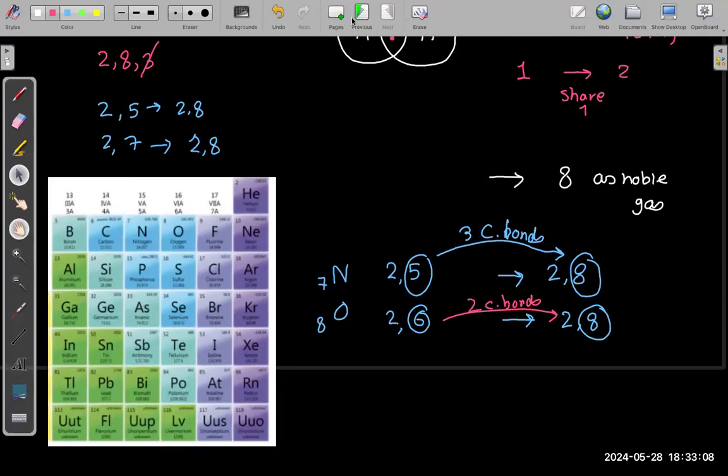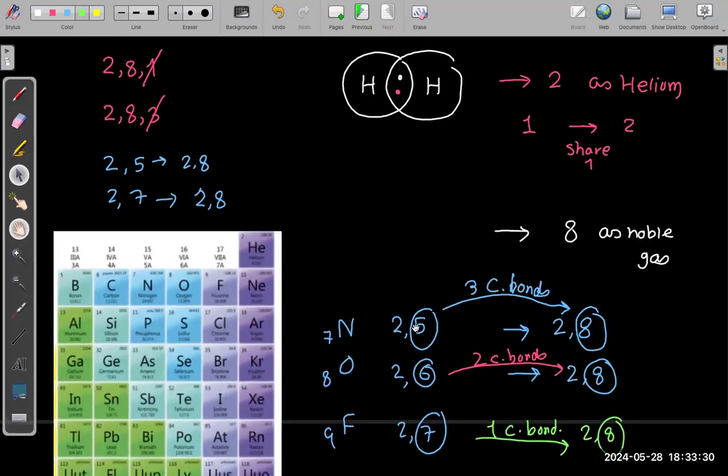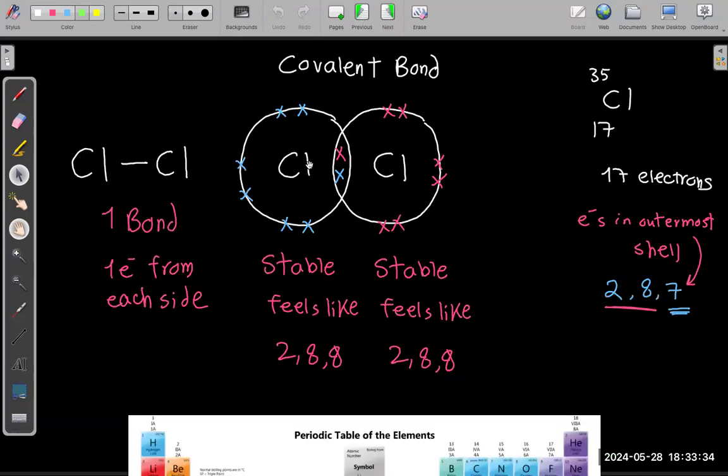Okay, what about chlorine? We answered chlorine already. Fluorine is 9, so 2 and 7. Again, you want to become 2 and 8. How many are missing? 1. So you will make 1 covalent bond. So the number of covalent bonds that you make depends on how many are missing to become a noble gas. If you miss 3, you will make 3 bonds. Our example is chlorine: it was 7, so you need 1, so you make only 1 bond.